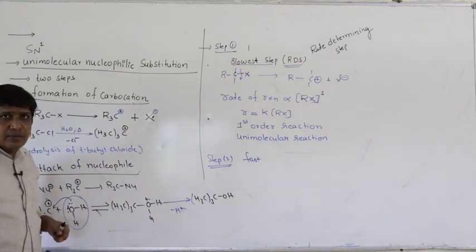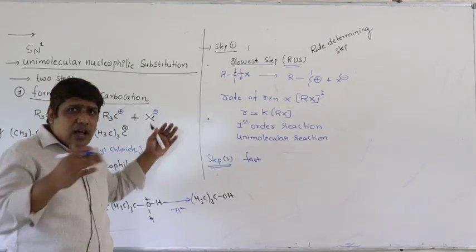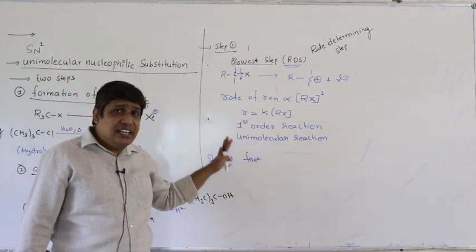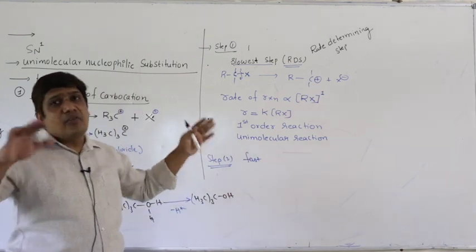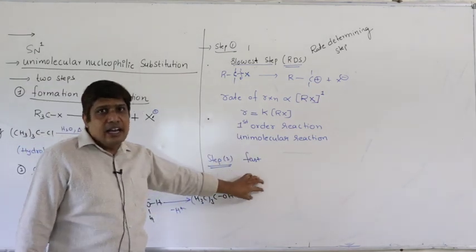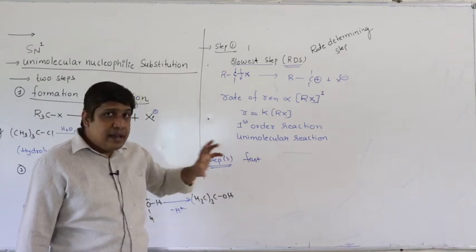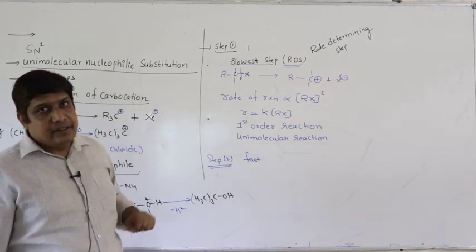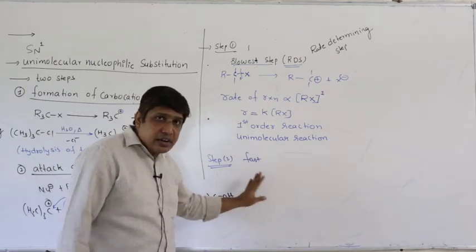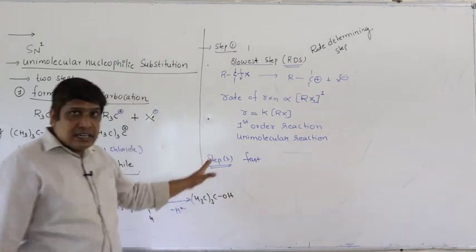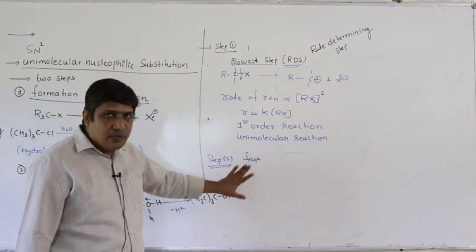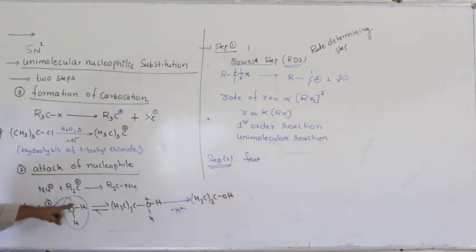Since this is a fast step, the rate depends only on the slowest step. It moves at a faster speed, so it does not affect the rate of the overall reaction. We do not consider the speed of this fast step. The rate mainly depends upon the step which takes more time, which takes place at a slower rate. That is why we call it the rate determining step. So this is not the rate determining step. It takes place at considerable speed, so you do not have to bother about the kinetics of this particular step. Here the attack of the nucleophile takes place in the fast second step.